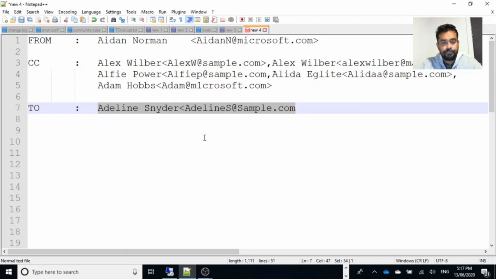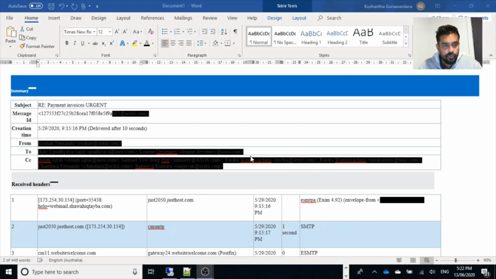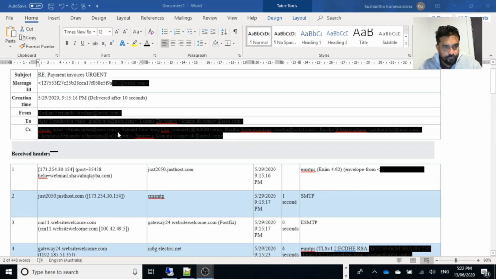In other words, using IT security mechanisms like firewalls, intrusion detection systems, prevention systems, and all sorts of stuff, we can't protect from social engineering attacks. So the best way is to educate users to have a proper understanding of it, and then be vigilant of this kind of attack. And if you go through this header analysis, you would see the subject here, and then the message ID, and then the time, and the from, to, and CC addresses.